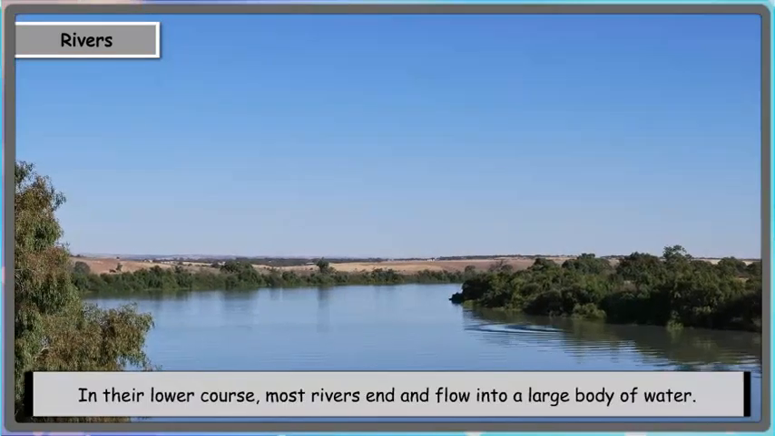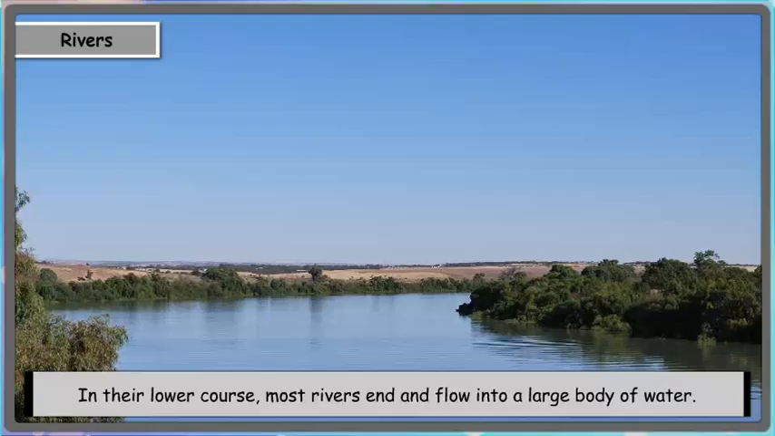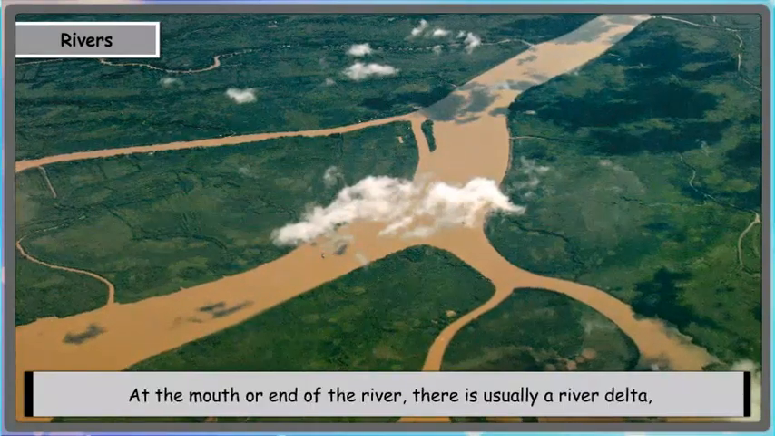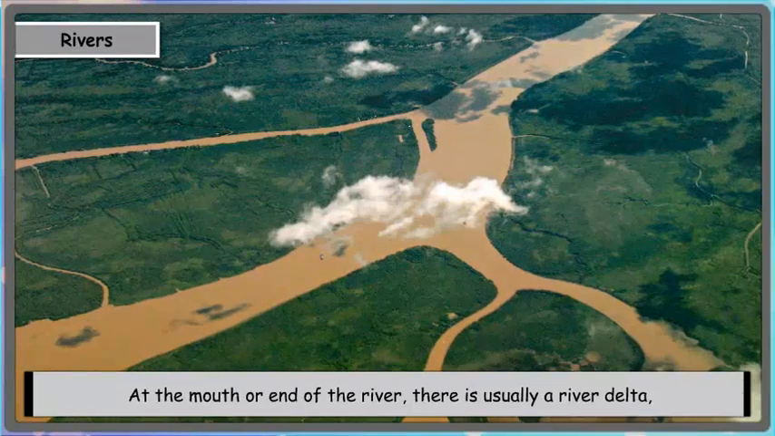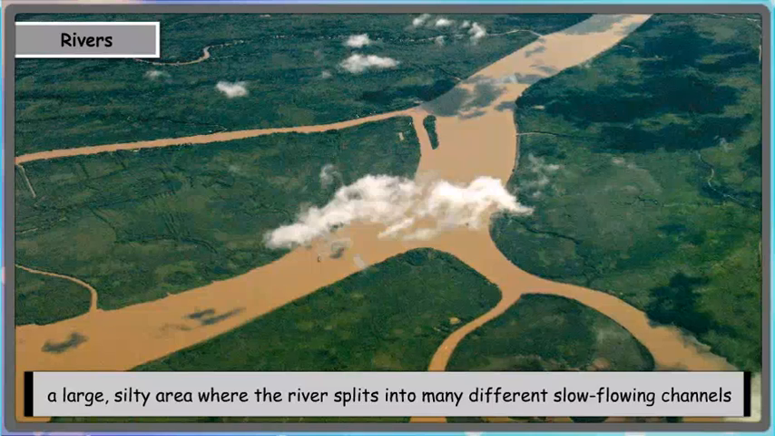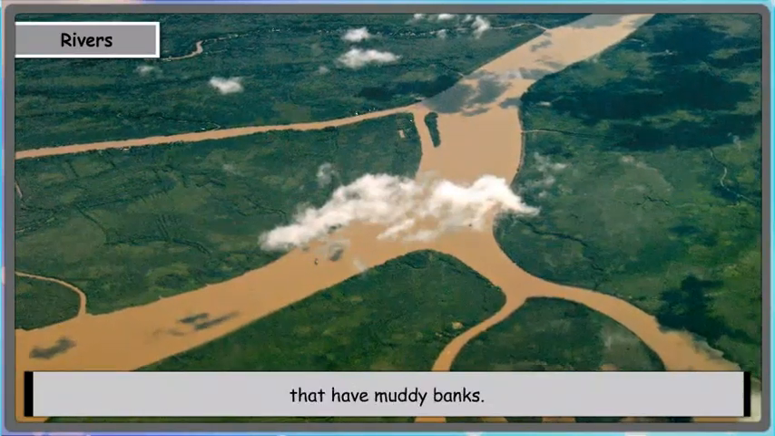In their lower course, most rivers end and flow into a large body of water like a sea or an ocean. At the mouth or end of the river, there is usually a river delta, a large silting area where the river splits into many different slow-flowing channels that have muddy banks.